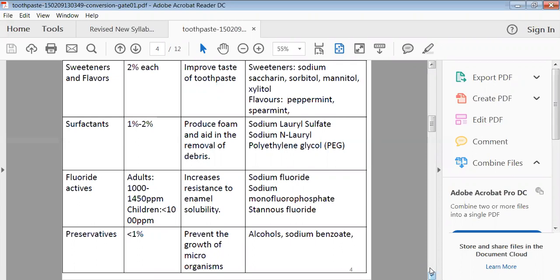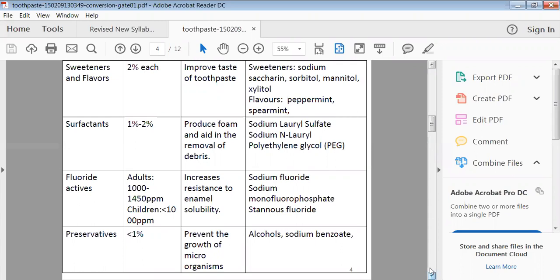In the surfactant, we can have sodium lauryl sulfate, then polyethylene glycol. So any one ingredient can be utilized as a surface acting agent, or a combination of surface acting agents. Depending on the requirement, we may utilize the primary surface acting agent or only the secondary surface acting agent also.